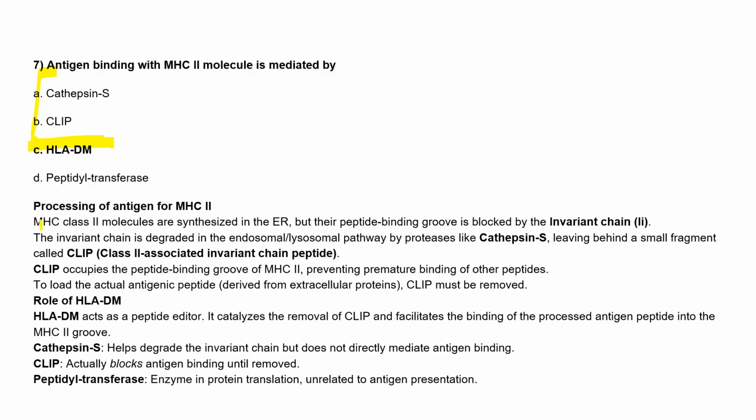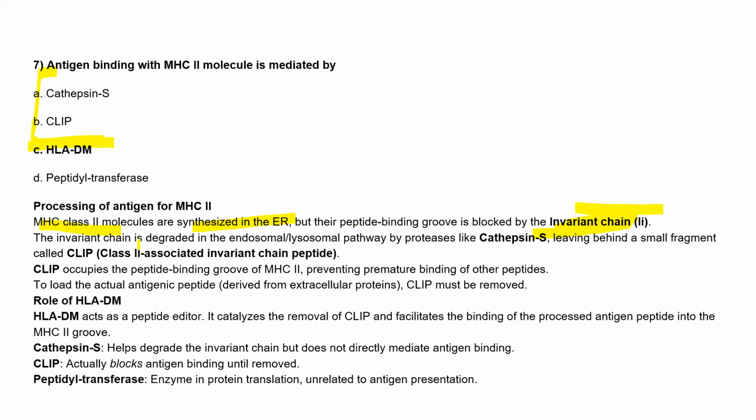MHC class 2 molecules are synthesized in the endoplasmic reticulum, but their peptide binding groove is blocked by the invariant chain, and the invariant chain is degraded in the endosomal or lysosomal pathway.